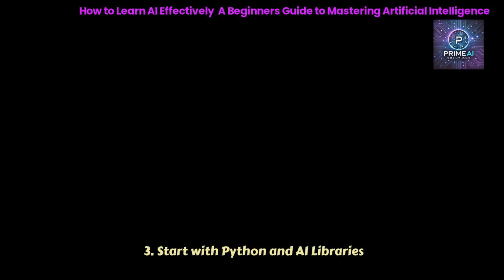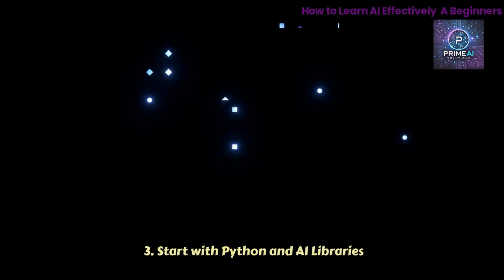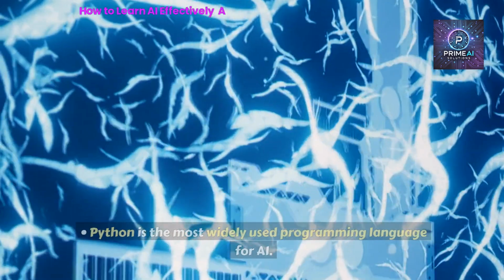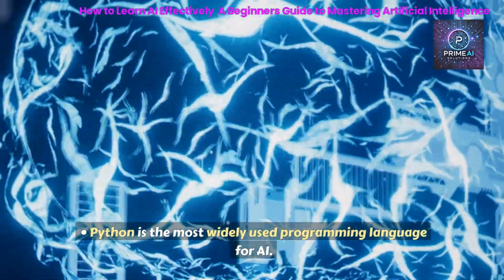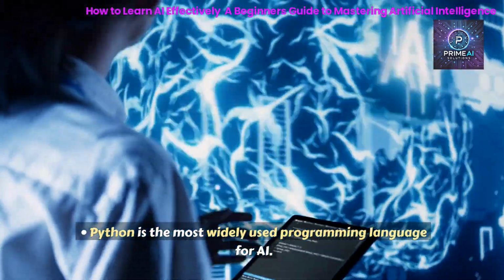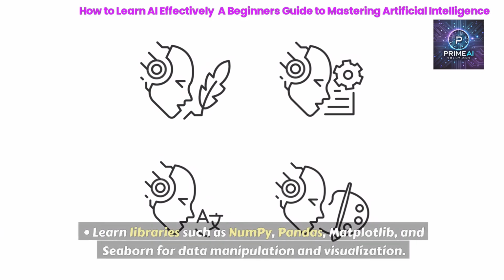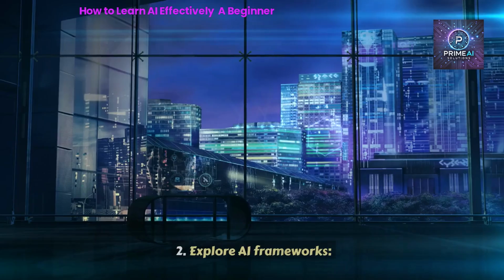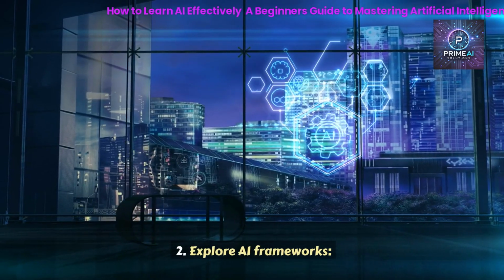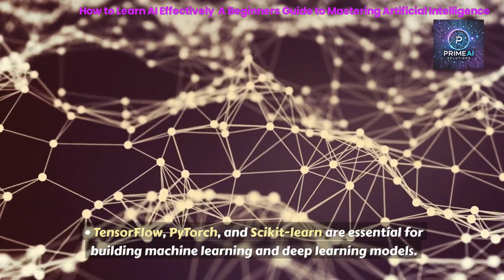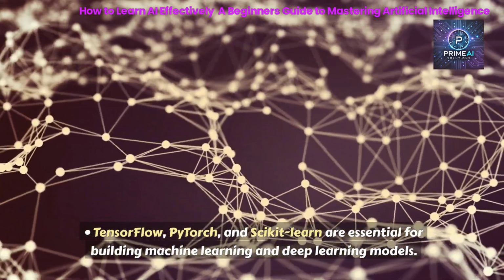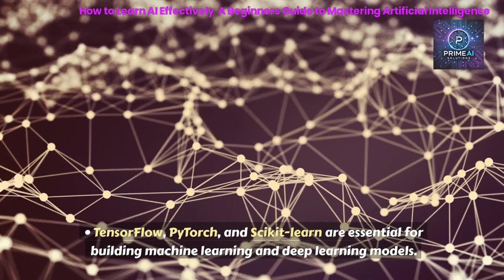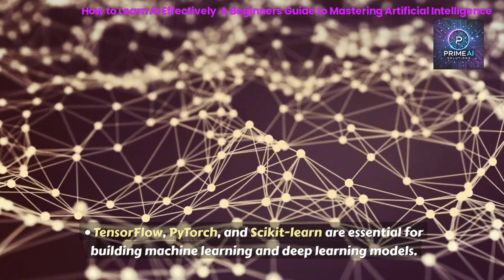3. Start with Python and AI libraries. 1. Learn Python. Python is the most widely used programming language for AI. Learn libraries such as NumPy, Pandas, Matplotlib, and Seaborn for data manipulation and visualization. 2. Explore AI frameworks. TensorFlow, PyTorch, and Scikit-learn are essential for building machine learning and deep learning models.